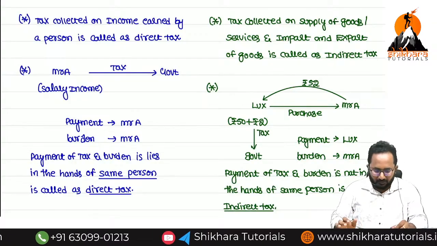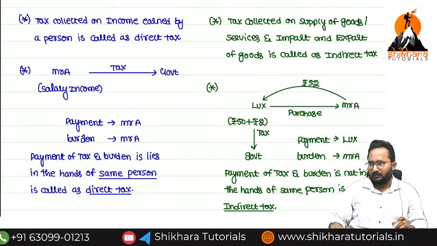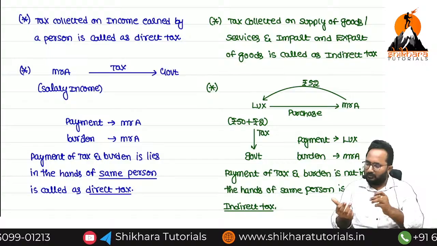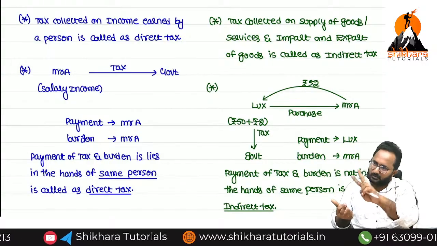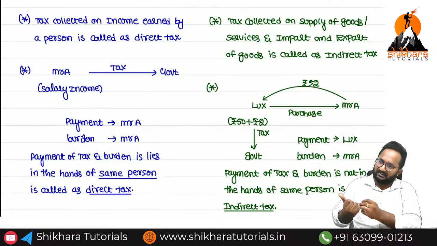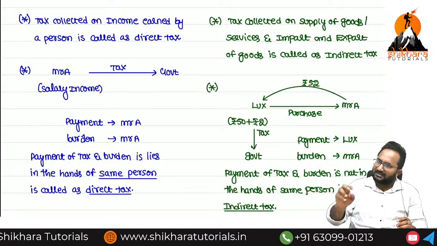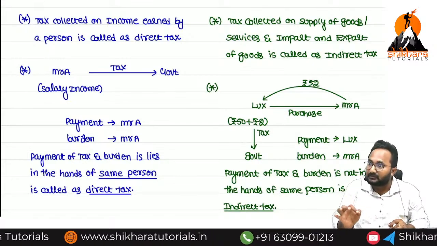Now Vodbo is going to the shop. What amount does he have to pay for purchasing the soap? 52 only. So the 4 year old child is also paying 2 rupees tax. Vodbo, 18 years, is also paying how much tax? 2 rupees. Now a senior citizen or very senior citizen also goes to the shop. Now he is also paying how much? 2 rupees.